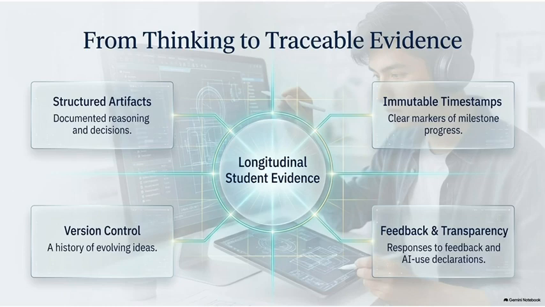But making thinking visible requires evidence. ThinkTrace therefore transforms the cognitive trail into longitudinal student evidence. This includes structured artifacts that document reasoning and decisions, timestamps that mark progress across milestones, and version control that shows how ideas evolve. Feedback, responses to feedback, and transparent disclosure of AI use provide additional evidence. Instead of seeing only the final snapshot, we can now see the student's learning journey.